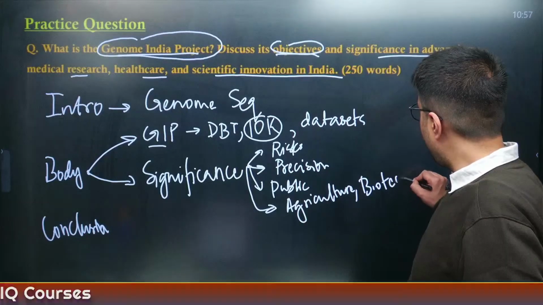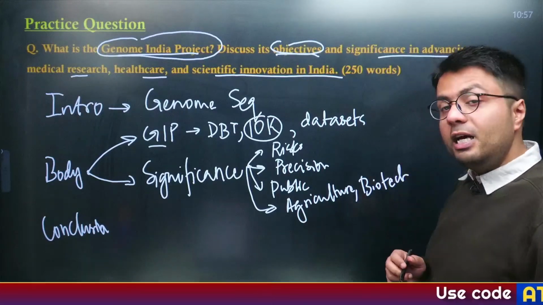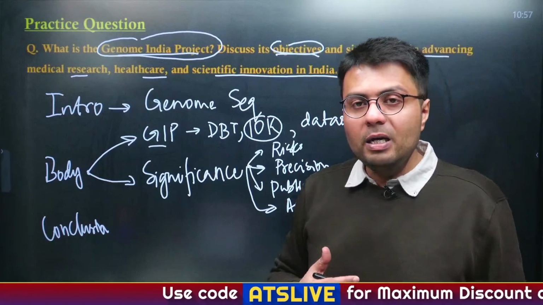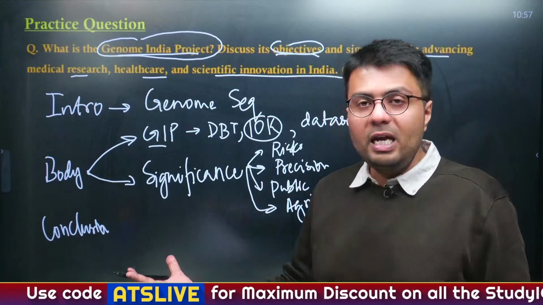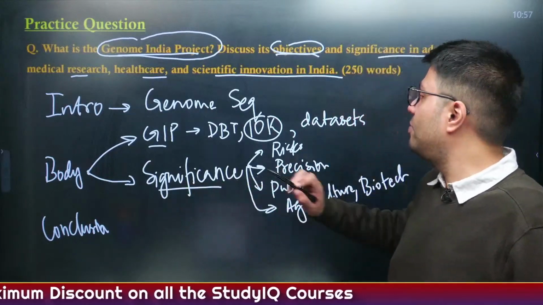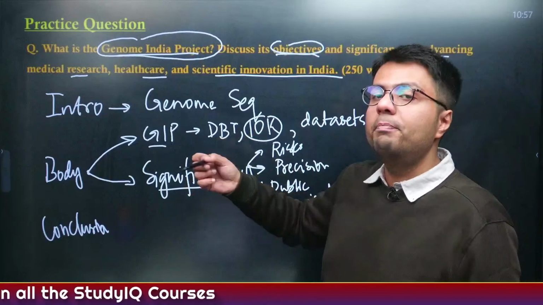Understood? By altering the kind of crops that are prevalent, or by selectively breeding kinds of animals which are less vulnerable to many zoonotic diseases. So these will be the significance of this scheme that you will highlight in the second part of your body.